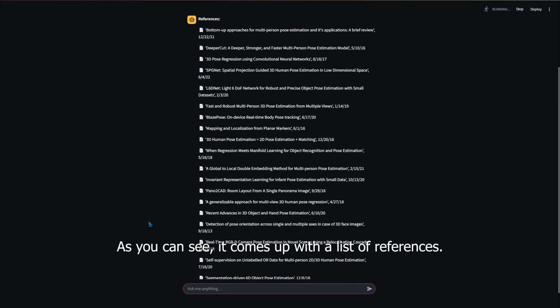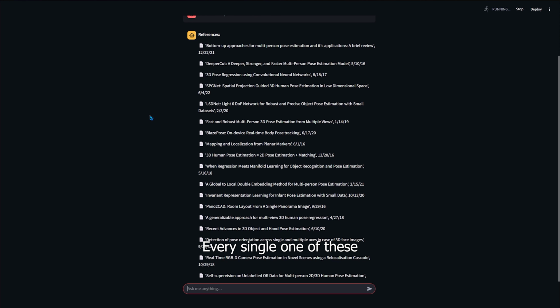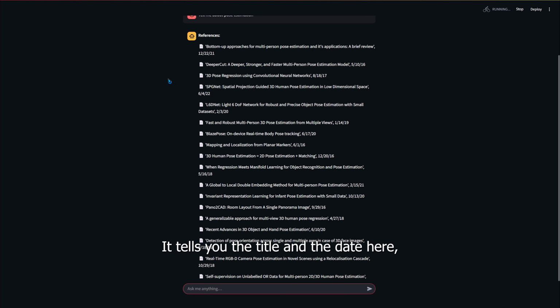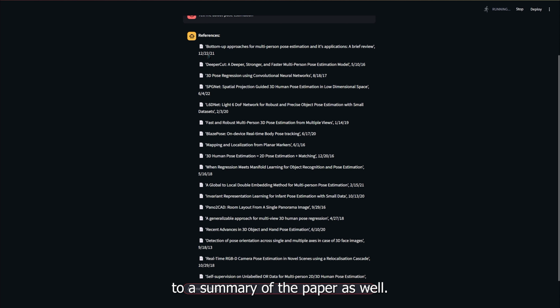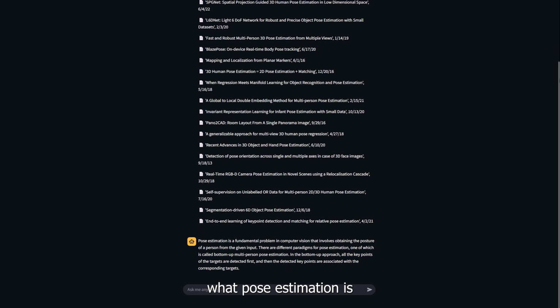As you can see, it comes up with a list of references, and it's going to use these to try to answer my question. Every single one of these is a research paper. It tells you the title and the date here, but the chatbot has access to a summary of the paper as well. And as you can see, it's just loaded, and so it tells me what pose estimation is and the paradigms within it.